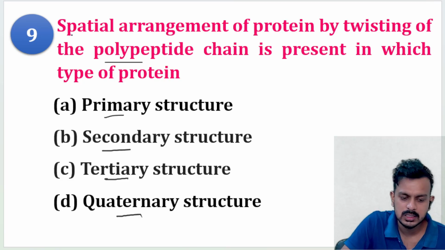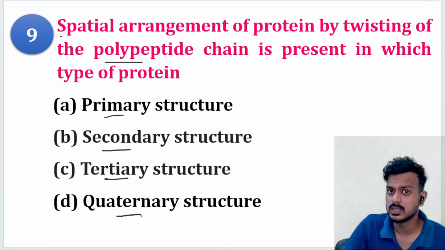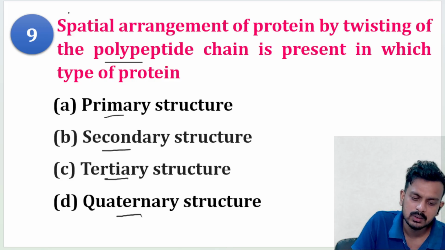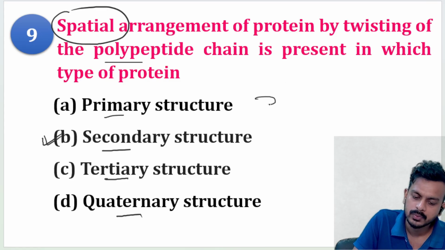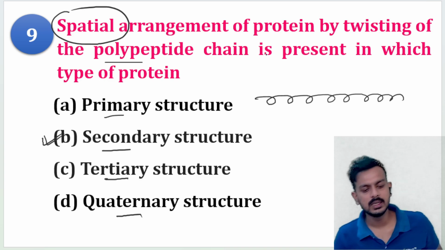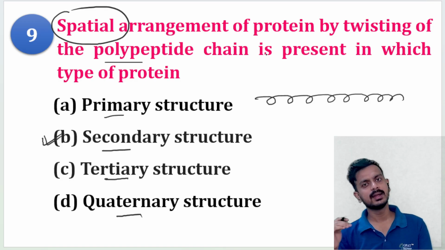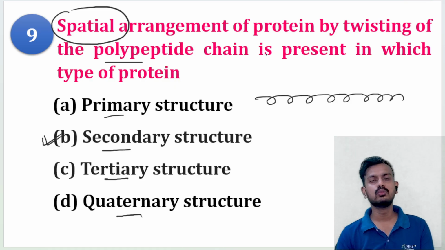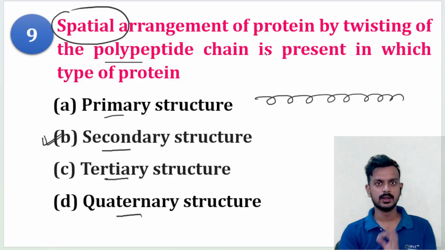But here it has not mentioned multiple polypeptide chains, it is about a single polypeptide chain with spatial arrangement, so the correct answer will be secondary structure. If the question is spatial arrangement of protein with more than one polypeptide chain, then the correct answer will be quaternary structure. So you should be very clear about what the question is exactly asking.